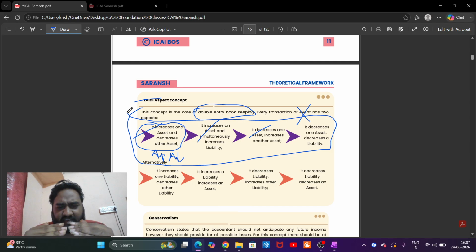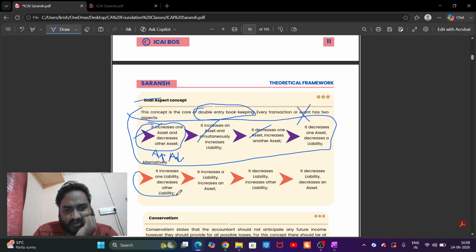Just close your eyes and keep this like this. This is asset, this is liability. This is the balance sheet. Whenever you are making any entry, just check whether asset value is increasing. This is the double entry concept. In order to balance, you recorded that asset value increased, that's one thing done. Just imagine how the other side of the adjustment should be: maybe a decrease in asset value or an increase in liability, and vice versa. This is exactly the opposite of that logic.